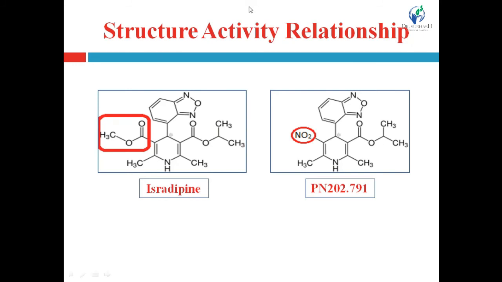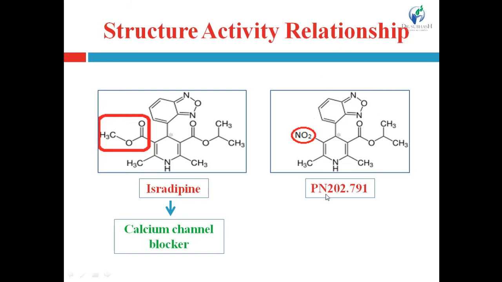In isradipine, an alkoxy carbonyl group is present, OCH3, that is an example of methoxy group. Methoxy carbonyl group is present, and this isradipine is a calcium channel blocker. It produces the calcium channel blocking action, while this compound, which is denoted by the code PN202.791, is under investigation or under clinical trial.